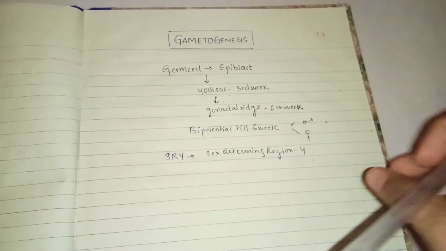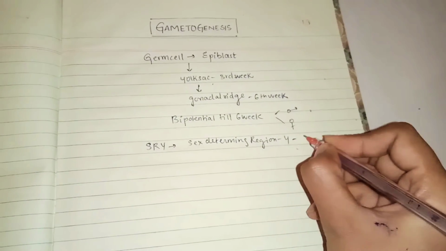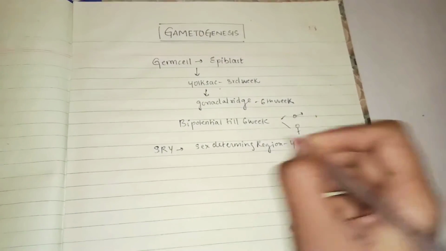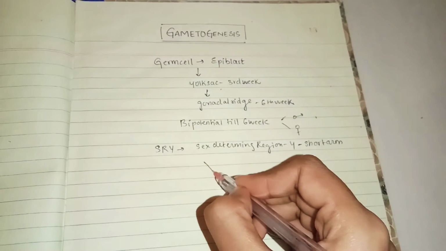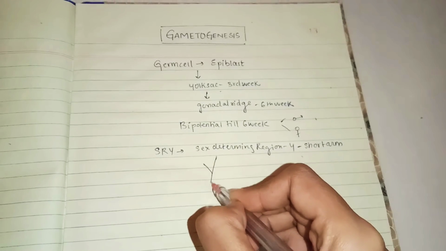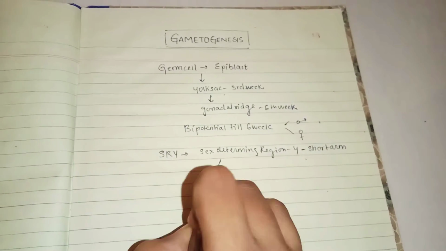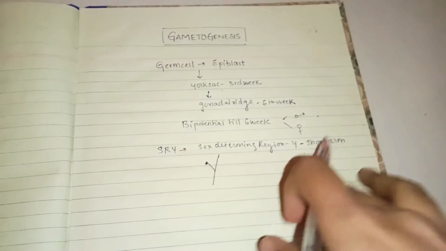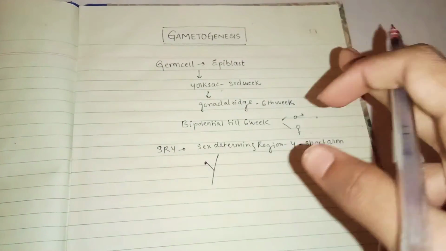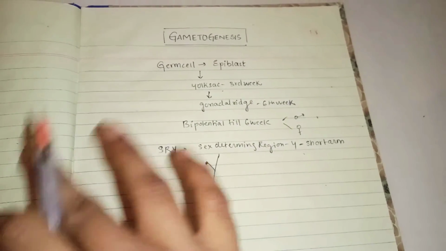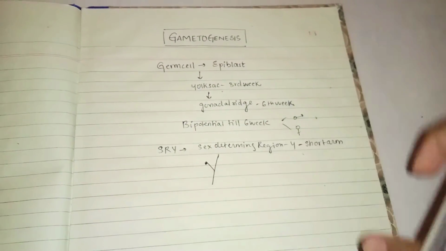On what part of the Y chromosome is it present? It is present on the short arm of the Y chromosome. How to remember this? I remember like this: I write the Y like this, because this is the short arm. So mainly the germ cell is determined as either male or female by means of this SRY region that is present on the Y chromosome.